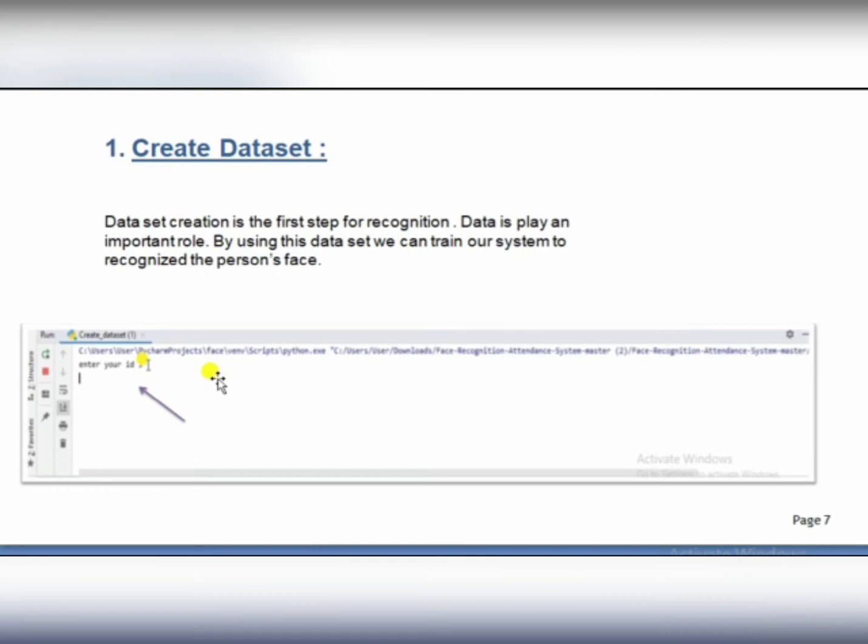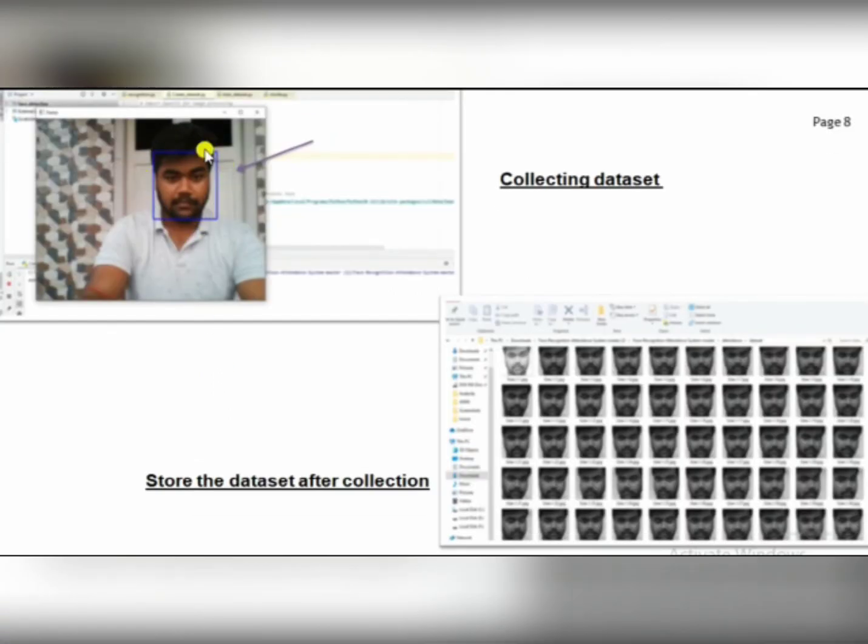In the next slide, you can see that it recognizes my face by using the Haar cascade classifier files, collecting the images and storing them by making the dataset. In the second image, you can see that there are lots of images. These images are the collection of data captured at the time of create dataset.